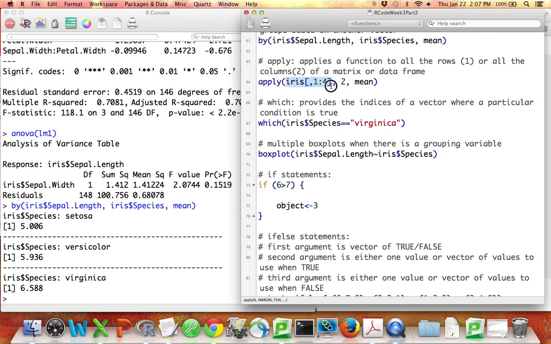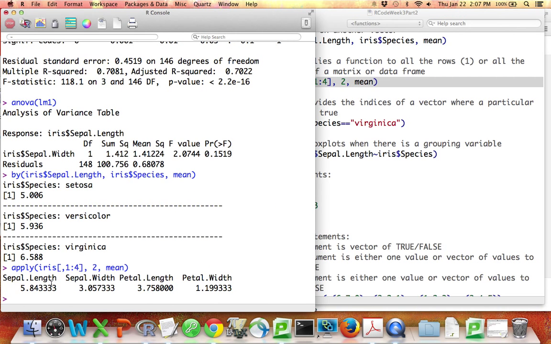Well, let me start with a data set. So I'm taking the data set iris, and this is a subset of the data set iris because I'm going to take the mean and I want to leave off the species column because I can't take the mean of a word. So this data set consists of the first 4 columns of the iris data set. That's what I'm going to do something to. This 2 right here says I'm going to do the same thing to all the columns in this data set. If I had a 1 here, I would do the same thing to all the rows. What is it that I'm going to do to all the columns? I'm going to take the mean. So if I run this line, now I have the mean of each column in the data set that I specified.